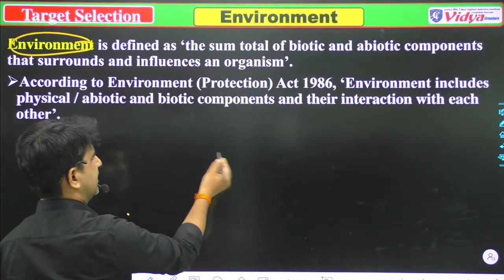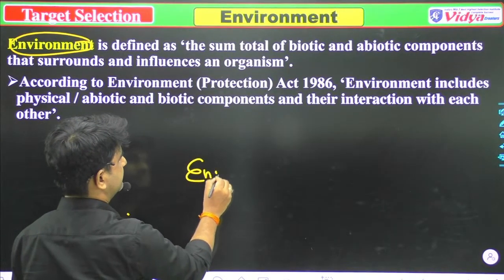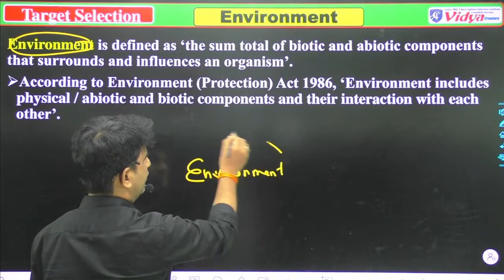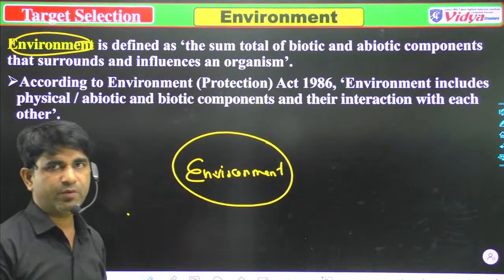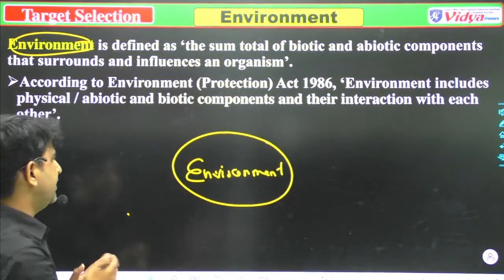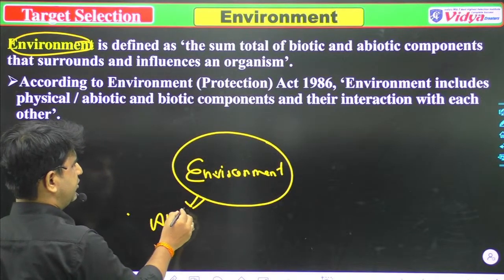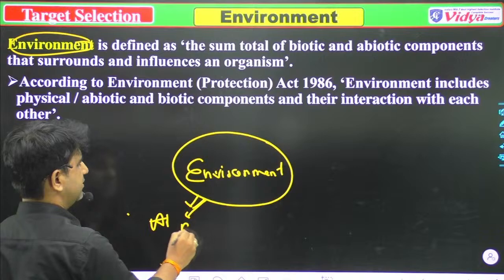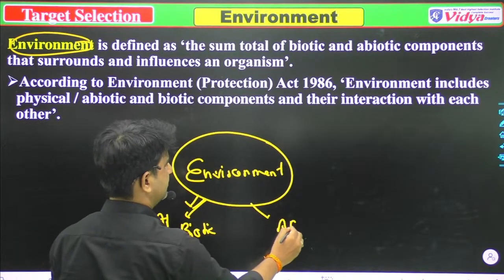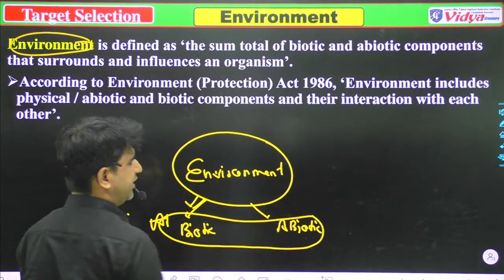Suppose someone asks you, what do you mean by environment? Then you can say it is a relationship between the biotic and abiotic components.